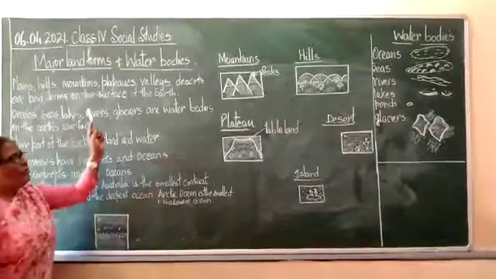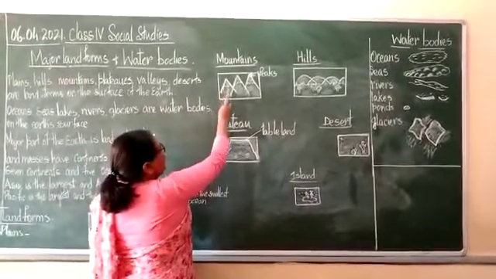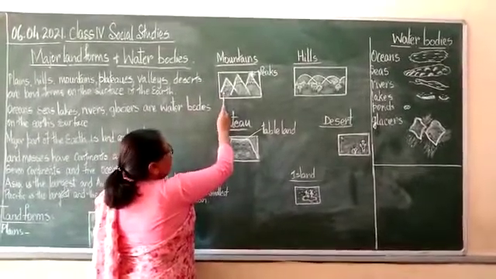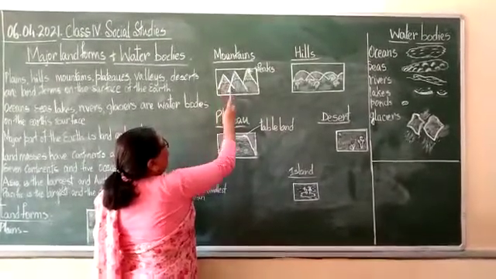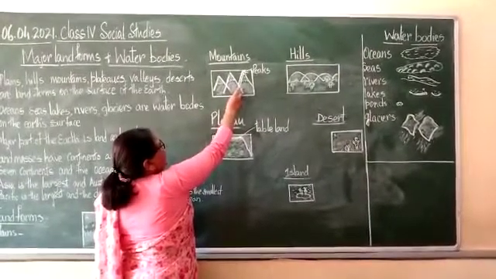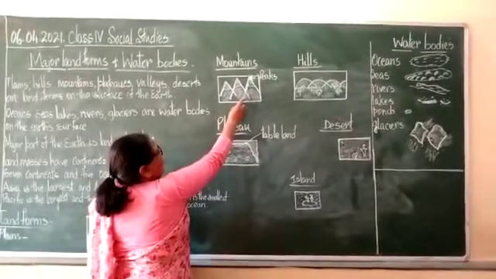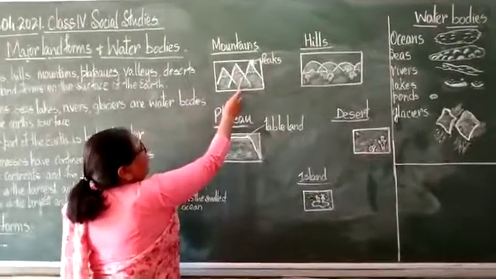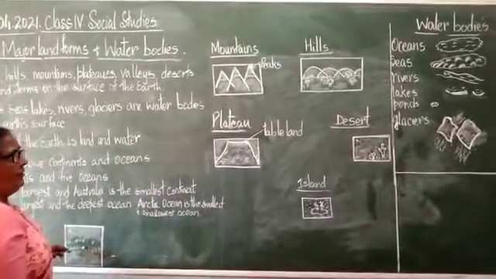Yes, coming on to mountains. Mountains are raised or elevated masses of land that have a very broad base, and they go up, they are elevated up, and then they have conical peaks, and these peaks are mostly covered with snow, right? They have a cooler temperature compared to the plains that we did earlier.